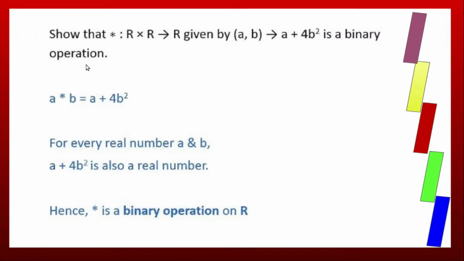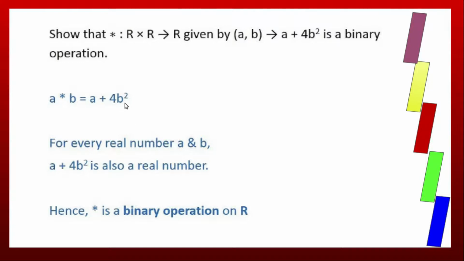Now here we have a problem. Show that star maps from R cross R to R, given by the ordered pair (A, B) to A plus 4B square, is a binary operation. A star B is A plus 4B square. For any real numbers A and B, A plus 4B square is also a real number.